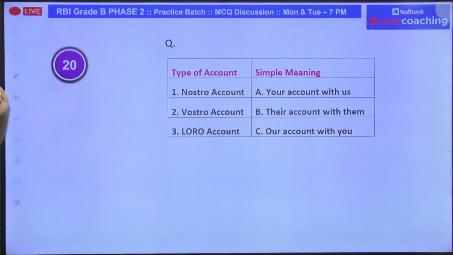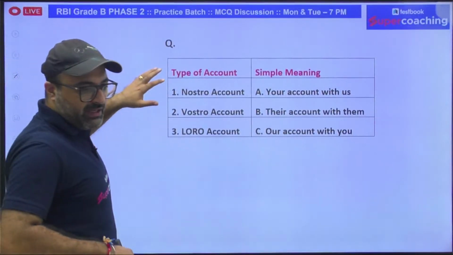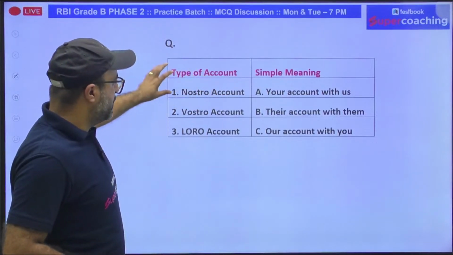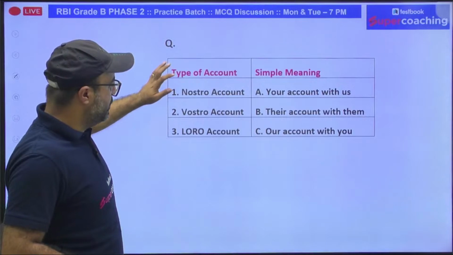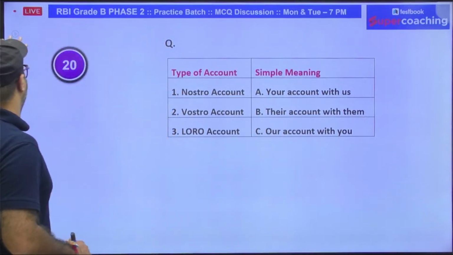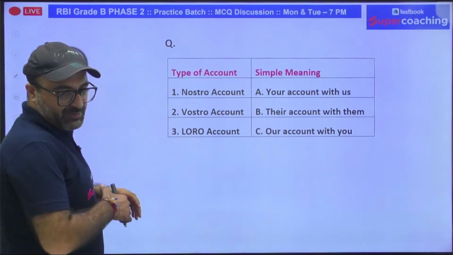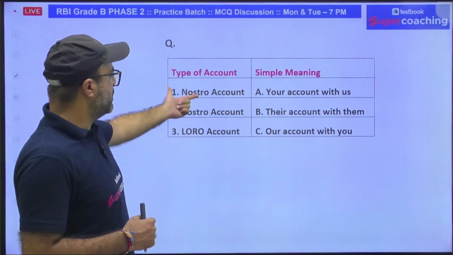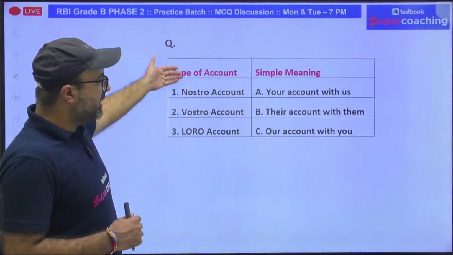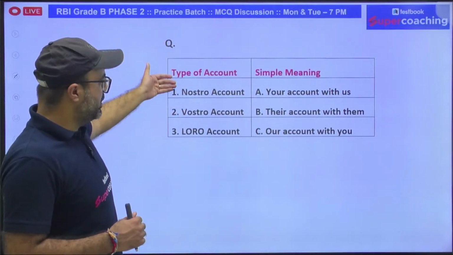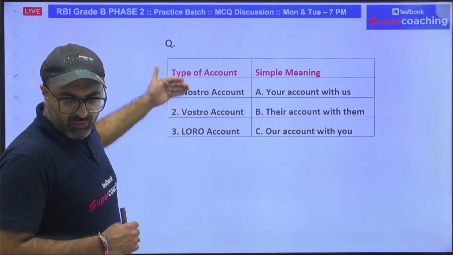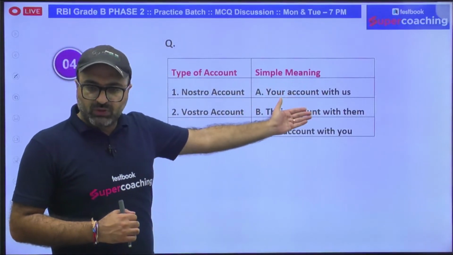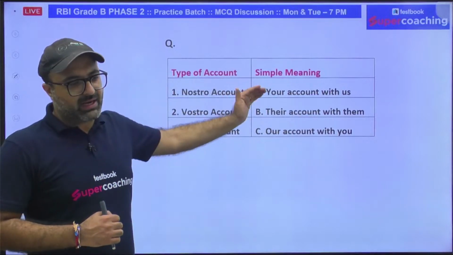As I said, I have a question for you which will help you implement the concepts which you have just studied. Nostro account, vostro account, loro account. Tell me the answer. I have explained this. Now expecting the answers from you all. What will be the answer? Nostro account means your account with us. Vostro account means our account with you. And loro account means their account with them.